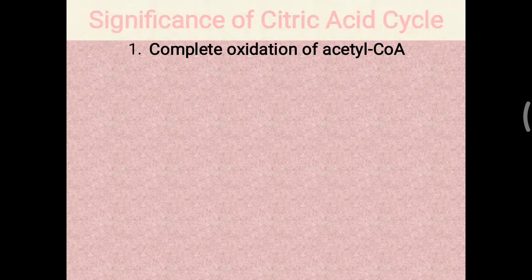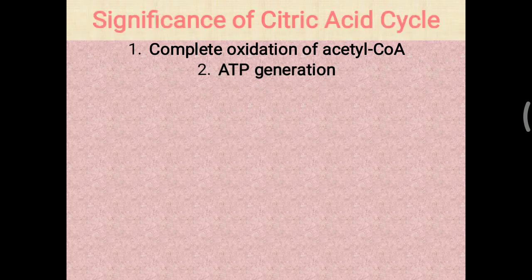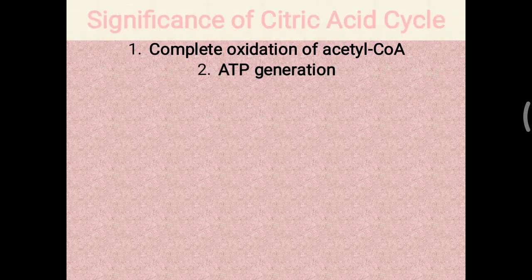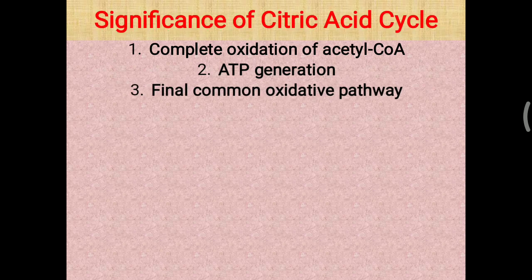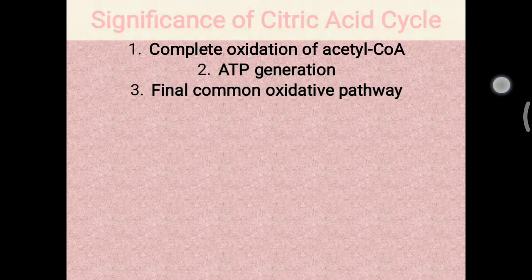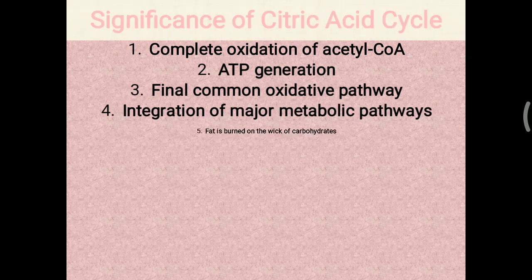Complete oxidation of acetyl-CoA occurs in the TCA cycle. There is a lot of ATP generation in the TCA cycle, so one molecule of acetyl-CoA provides 10 ATP molecules. The TCA cycle is considered the final common oxidative pathway, with integration of all major metabolic pathways.